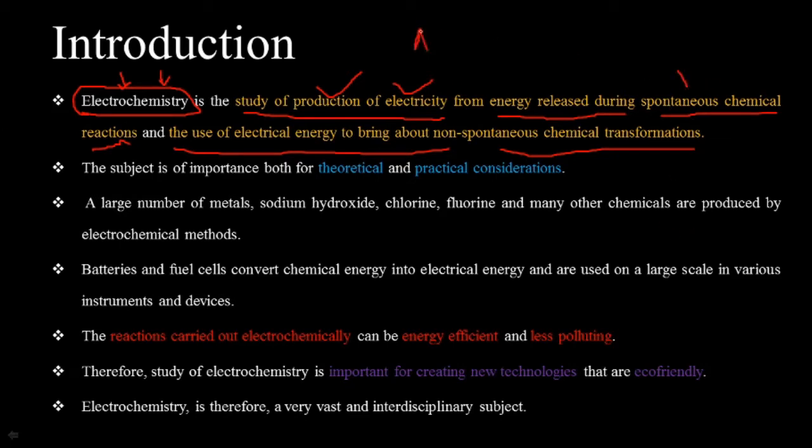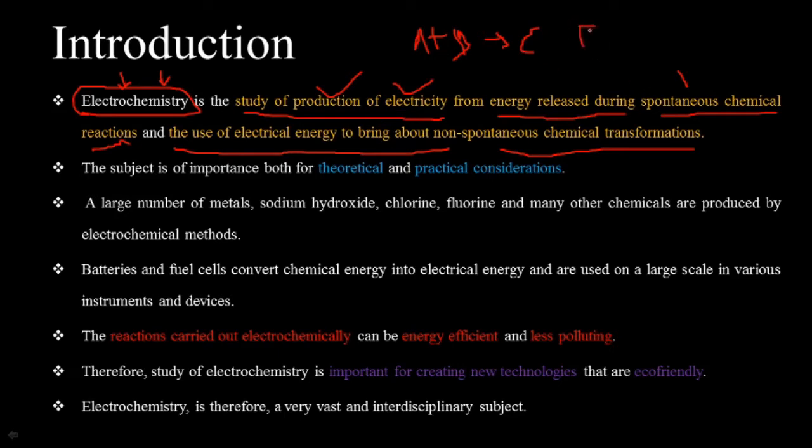If I say A plus B, this is a spontaneous chemical reaction. There is the formation of C, and during this chemical reaction some energy is released.